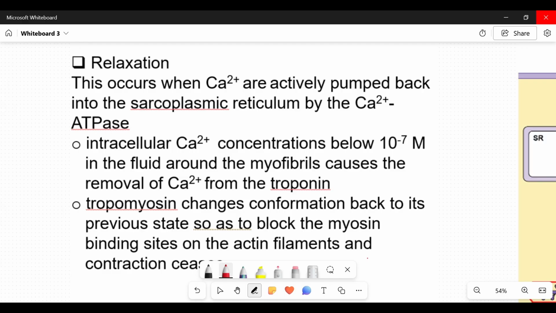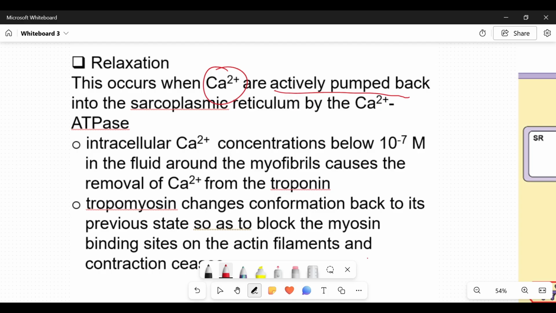So as I have indicated here, it has everything to do with calcium ions. In fact, as long as calcium ions are exposed into the muscle cell, the muscle contraction cycle will continue to take place. But as soon as calcium ions are actively pumped out, either back into the sarcoplasmic reticulum or back into the ECF of the muscle cell, or extracellular fluid medium of the muscle cell, then muscle relaxation will occur.